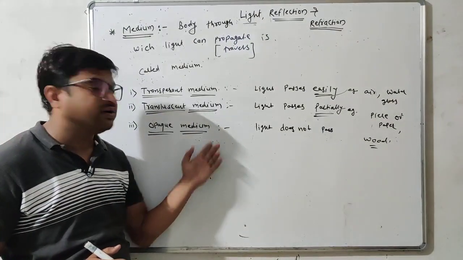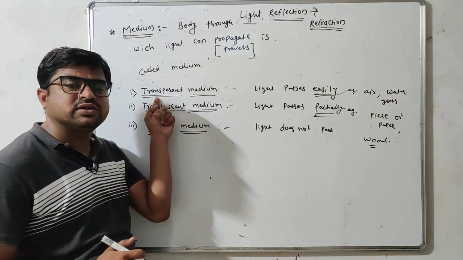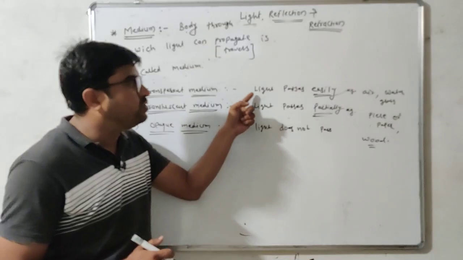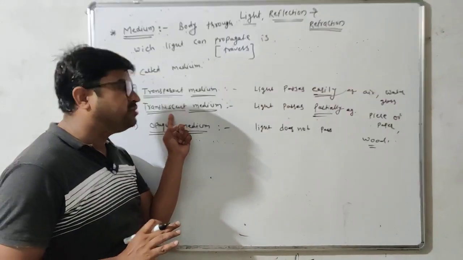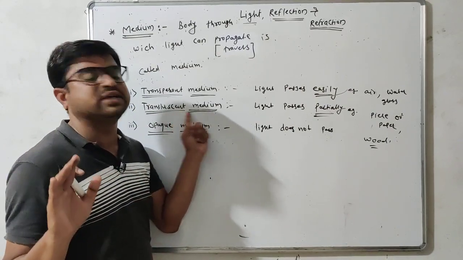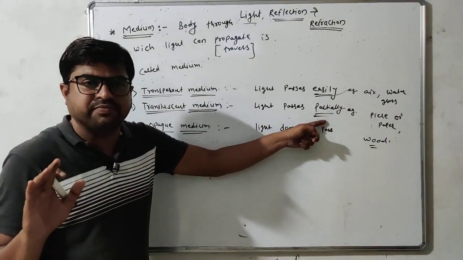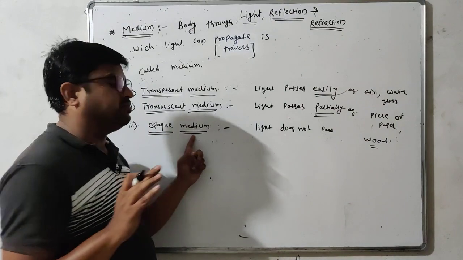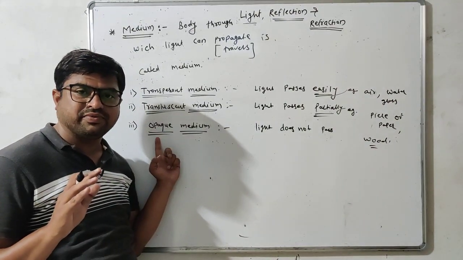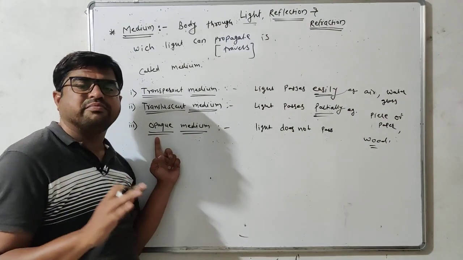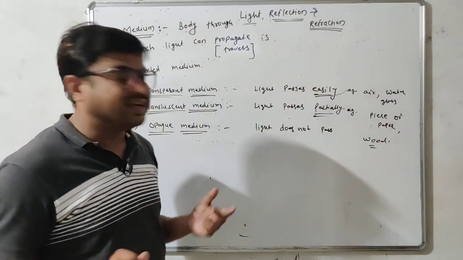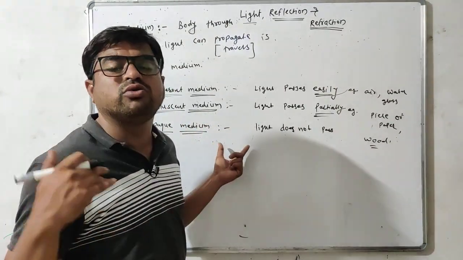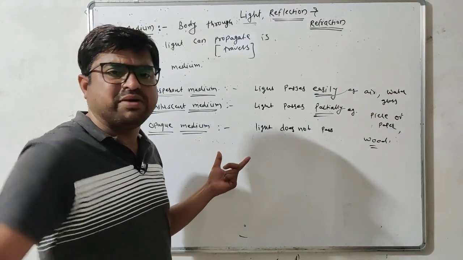Got it? Transparent medium means those mediums through which light passes easily. Translucent medium means the medium through which light passes partially. And opaque medium or opaque object means through which light does not pass. It does not allow light to transmit through them.